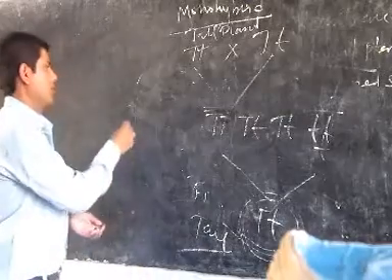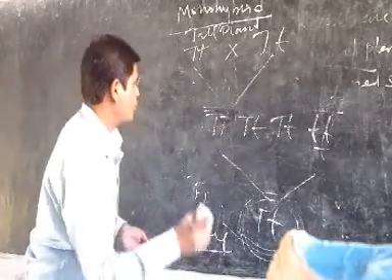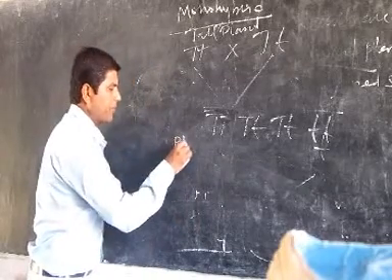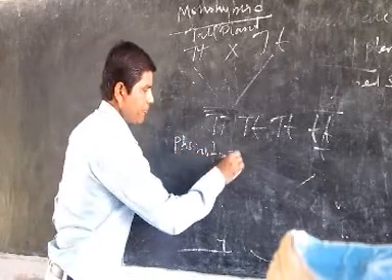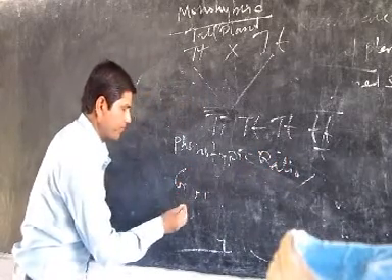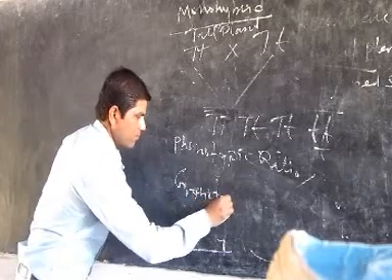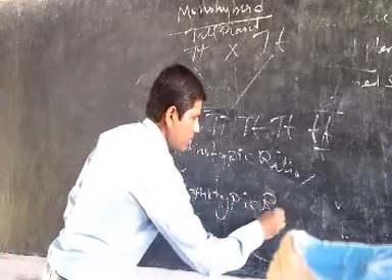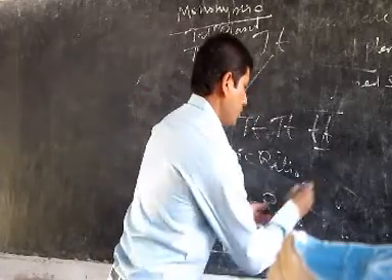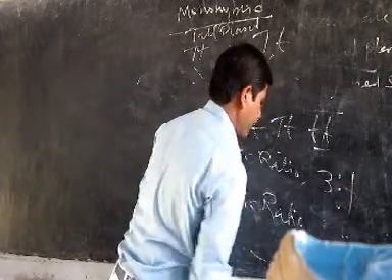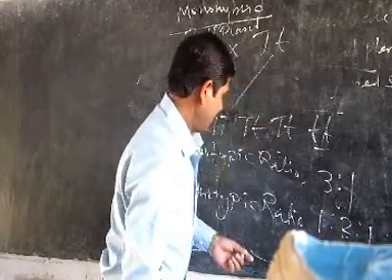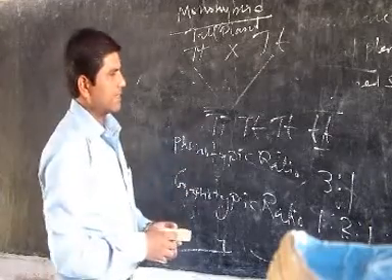In this, there are two ratios, the phenotypic ratio and the genotypic ratio. The phenotypic ratio was 3:1 and the genotypic ratio is 1:2:1. He proved that by taking the Punnett square.